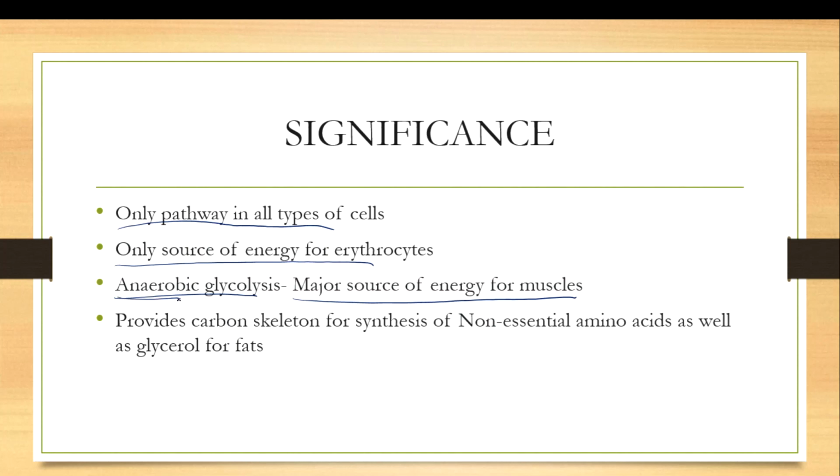Anaerobic means absence of oxygen. Glycolysis provides the carbon skeleton for synthesis of non-essential amino acids. This is the reason we call them non-essential, because they can be produced in our body itself. Glycerol for fats will also be produced from glycolysis itself. So this is the significance of the glycolysis pathway.